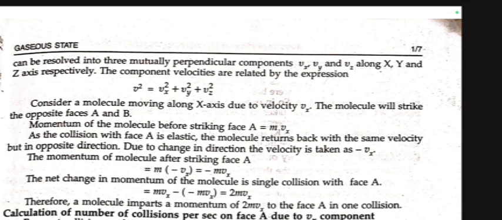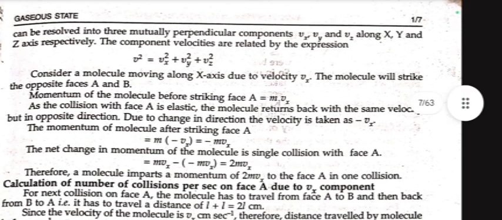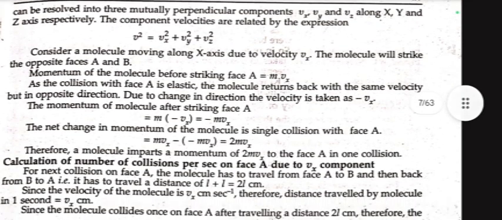Momentum of the molecule before striking face A equals mvx. As the collision with face A is elastic, the molecule returns back with the same velocity but in the opposite direction. Due to the change in direction, the velocity is taken as negative Vx. The momentum of the molecule after striking face A equals m multiplied by minus Vx, equal to minus mvx. The net change in momentum of the molecule in a single collision with face A is mvx minus of minus mvx, which gives 2mvx. Therefore, a molecule imparts a momentum of 2mvx to face A in one collision.